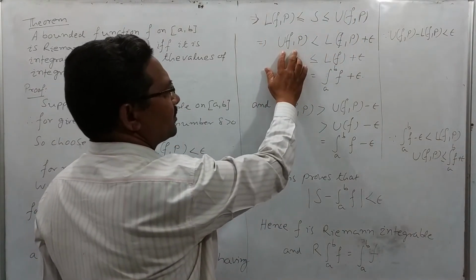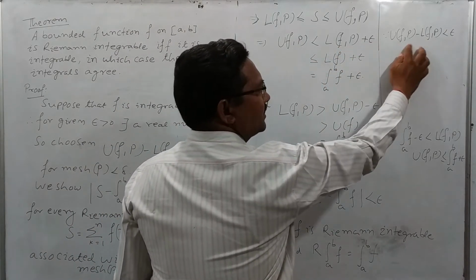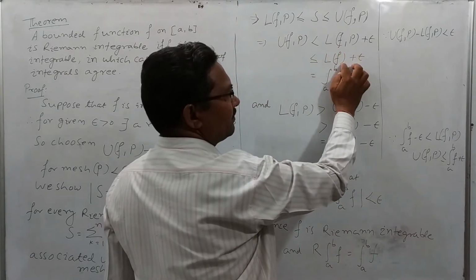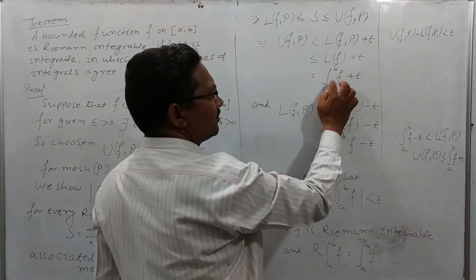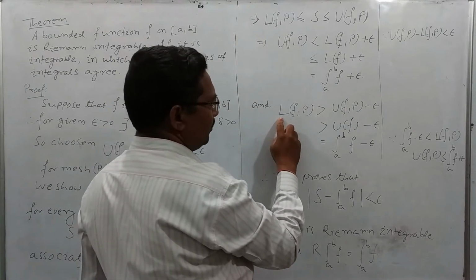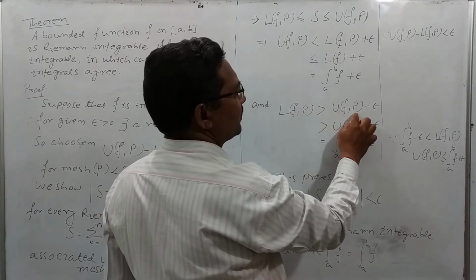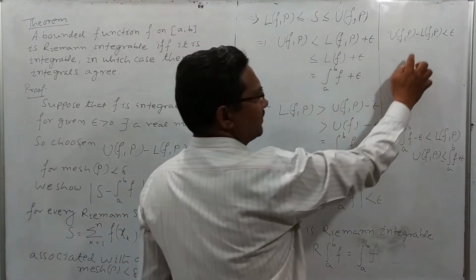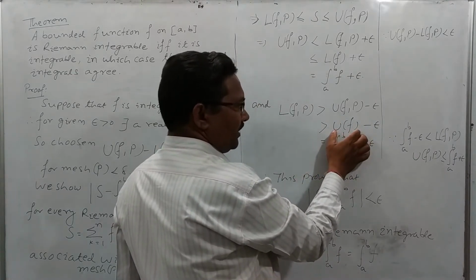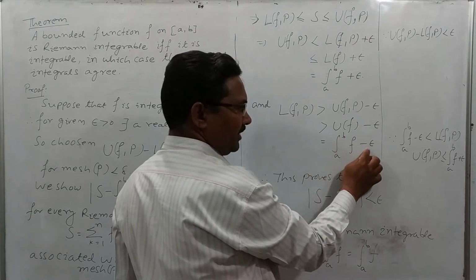Since the upper sum is less than the lower sum plus epsilon because of this condition, which is less than or equal to the lower bound of f plus epsilon, which is equal to the integral from a to b of f plus epsilon. And the lower sum of the function f corresponding to partition P is greater than the upper sum minus epsilon, which is greater than the upper bound of f minus epsilon, equal to the integral from a to b of f minus epsilon.